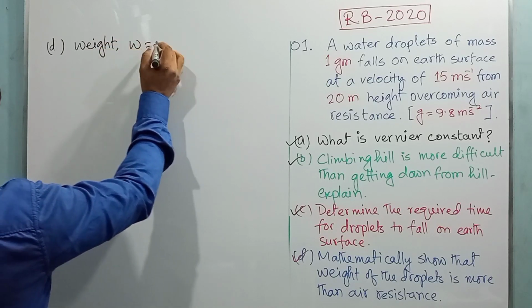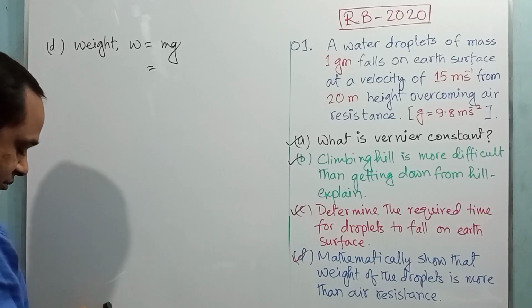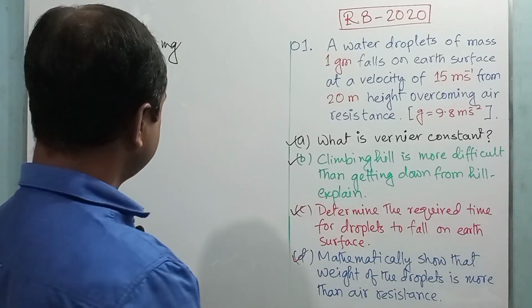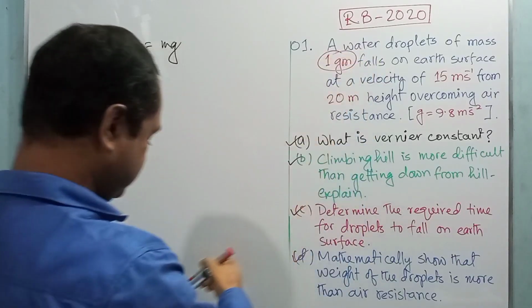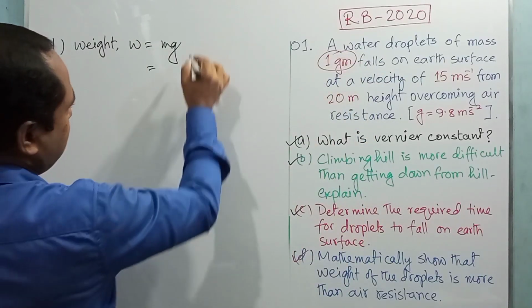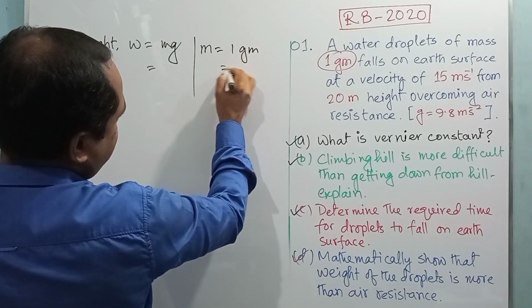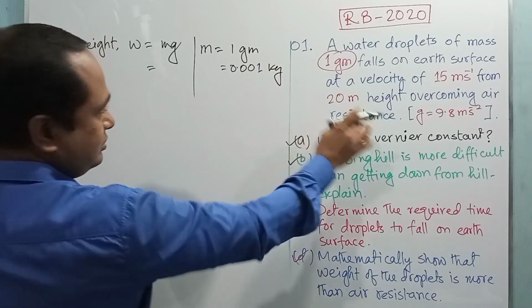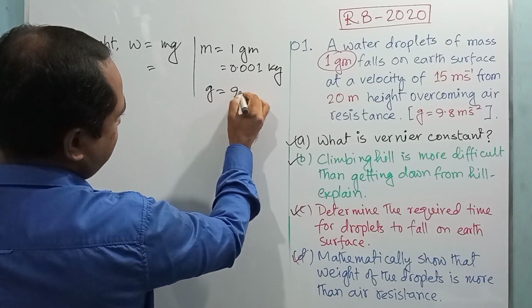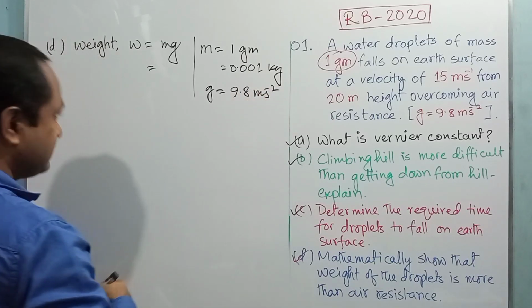Weight W is equal to mg, right? Here m, that is the mass of the droplet, was 1 gram. So m is equal to 1 gram, that is 0.001 kg, and we know acceleration due to gravity g is equal to 9.8 meter per second square, right?